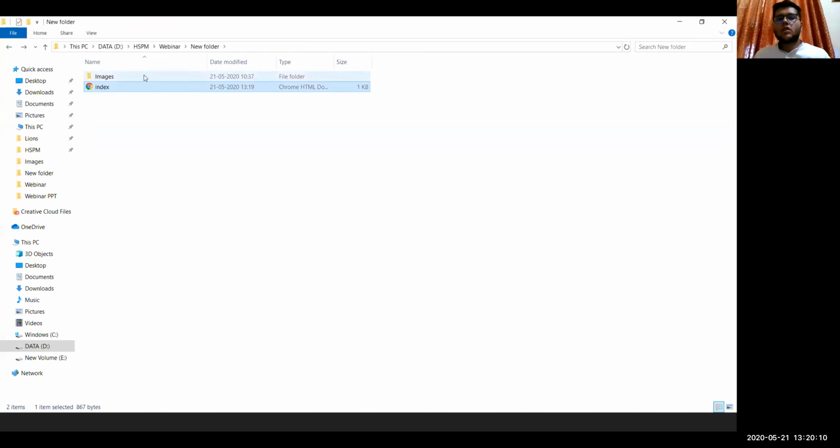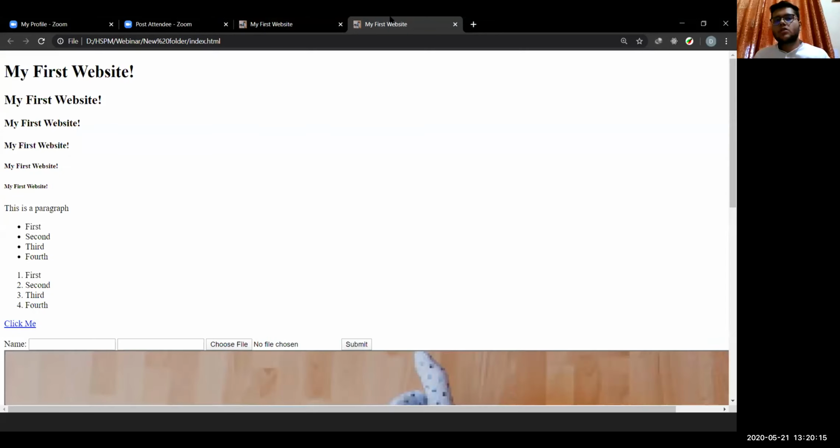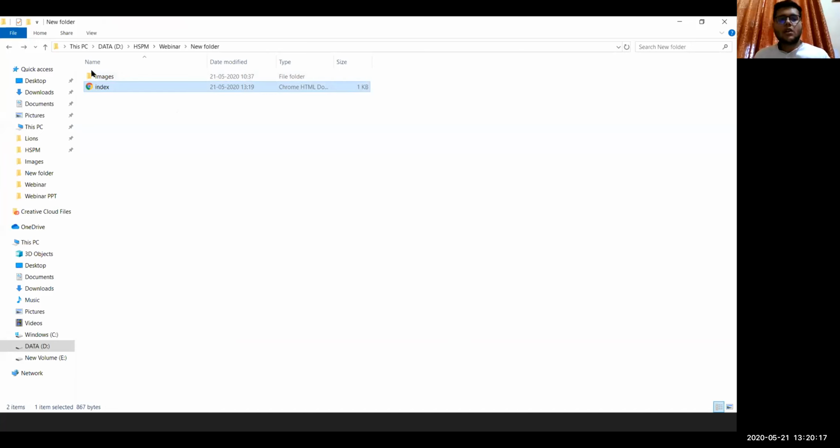For using this image in this index page, what we'll have to write is images slash image.png. And if this image was pasted right here, we could have just written image.png instead of images slash image.png, and it would have worked properly. So that's how you select a path.